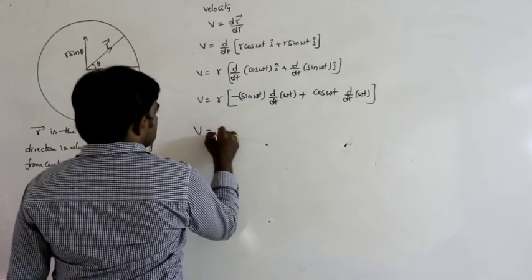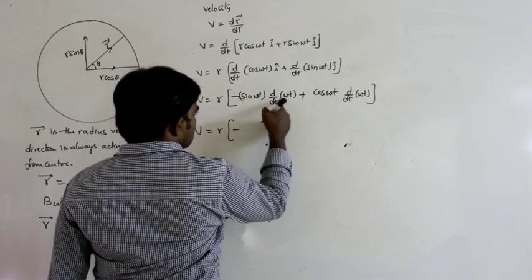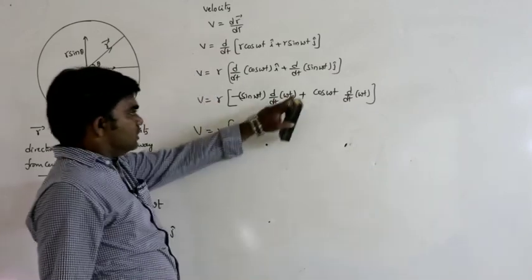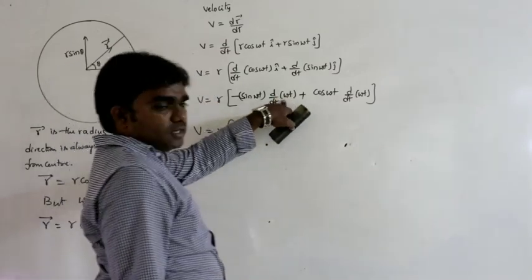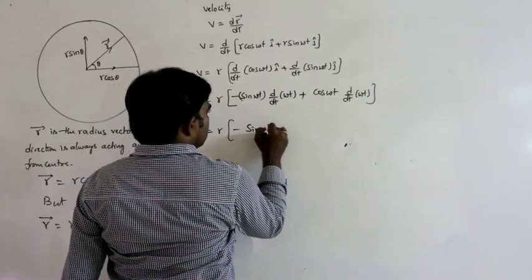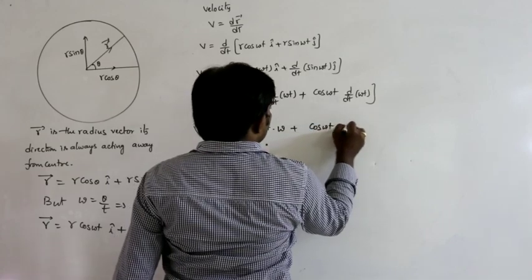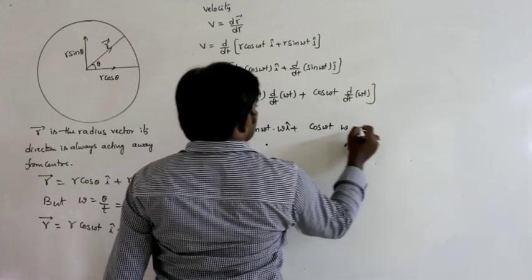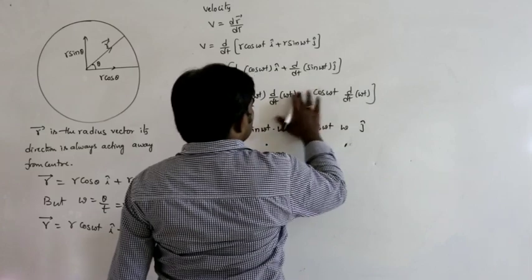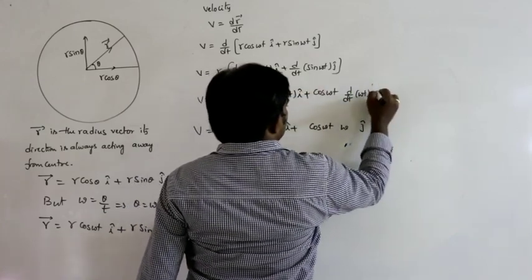So V is equal to r into minus d by dt of omega t; dt cancels, and we get omega. Minus sin omega t into omega plus cos omega t into omega, this is i cap, this is j cap.